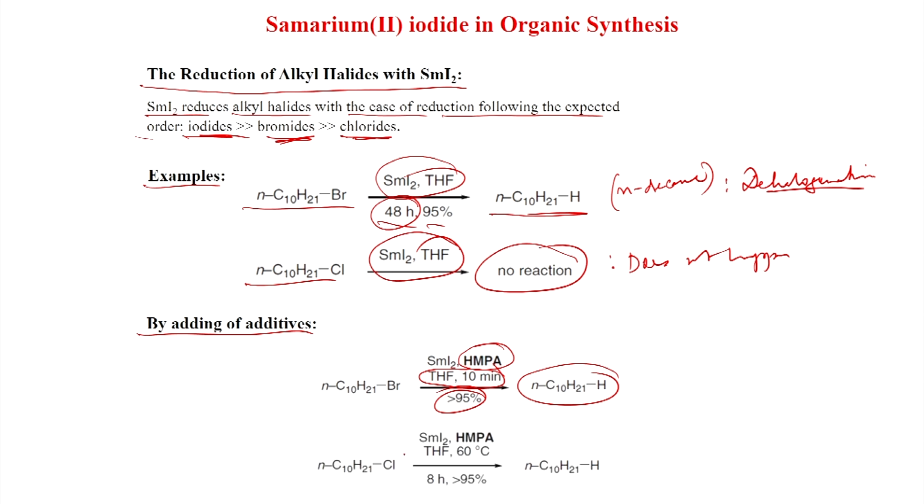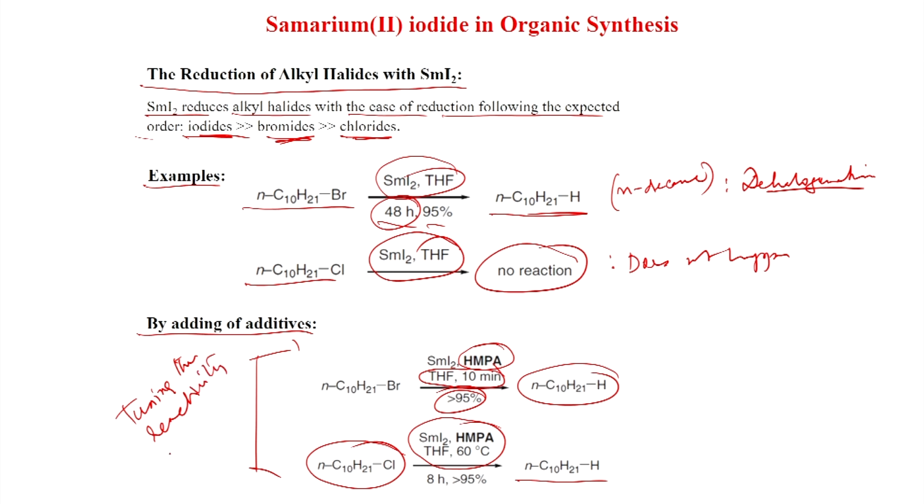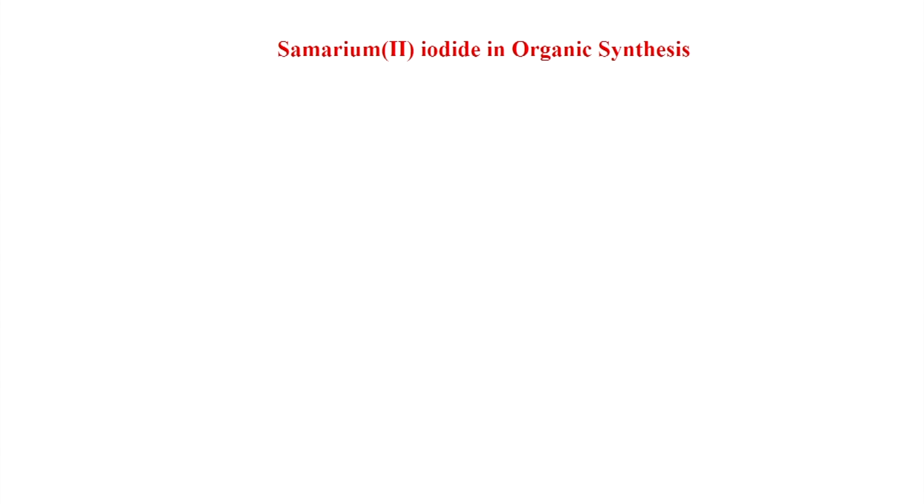And now chloride also can be used with samarium iodide, HMPA, THF, 60 degrees centigrade, 95% yield of the N-decane. So, that means tuning the reactivity, actually it is increasing the reactivity, tuning the reactivity with HMPA. So, this is very important. With HMPA, samarium iodide becomes a stronger reducing agent.